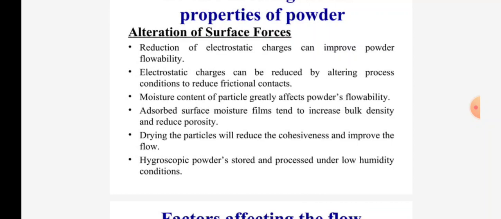So, reduction of electrostatic charges can improve powder flowability. Electrostatic charges can be reduced by altering process conditions to reduce frictional contacts. Moisture content of particles greatly affects a powder's flowability. Adsorbed surface moisture films tend to increase bulk density and reduce porosity. Drying the particles will reduce cohesiveness and improve flowability. Hygroscopic powders should be stored and processed under low humidity conditions.